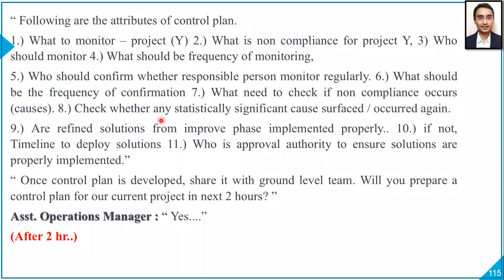Eighth parameter, check whether any statistically significant cause surfaced or occurred again. Ninth parameter, are refined solutions from improve phase implemented properly. 10th parameter, if not, timeline to deploy those solutions. And the final one, who is approval authority to ensure solutions are properly implemented. Those are 11 different attributes or parameters of control plan. So how detailed the control plan would be, imagine.